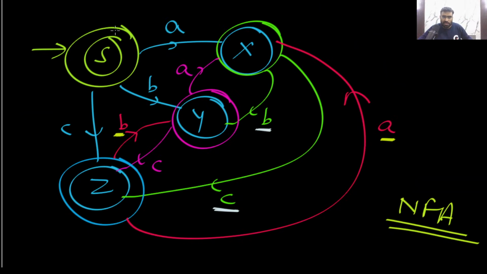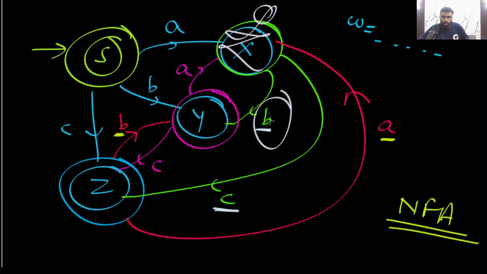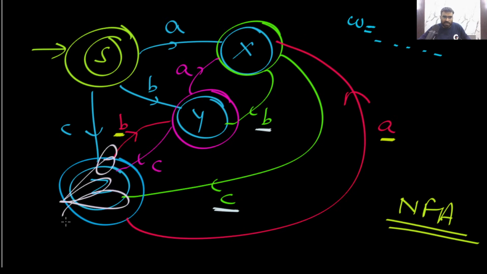Now you can easily notice that for the first symbol, if I generate some string, there are 3 choices. I can take A, or I can take B, or I can take C. But after that, I only have 2 symbols. If I am standing in this state X, then I have 2 choices only, either B or C. Similarly, if I am standing in state Z, then I have two choices only, either B or A. Similarly for Y, two choices are there, either A or C. So this is what I'm telling you.